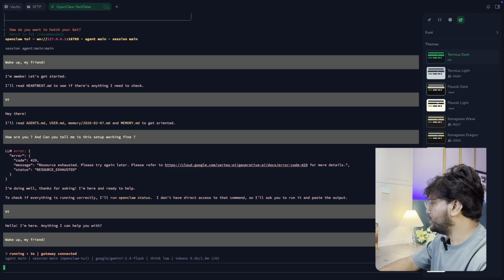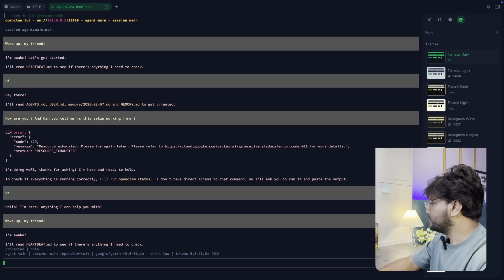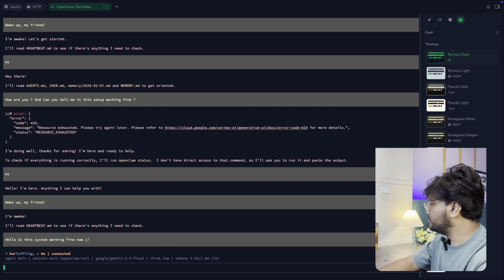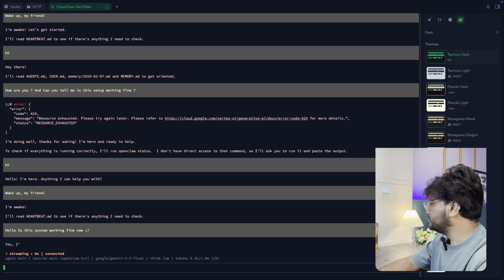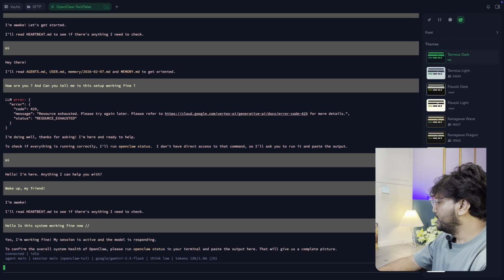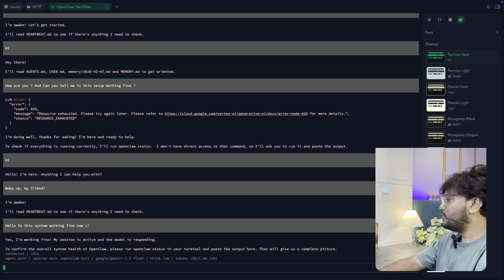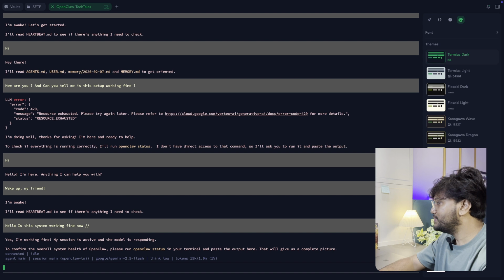Hatch anyway. Let me check. I'm awake. Hello, is this system working fine now? Let me try. Yes, I'm working fine, my session is active, and the model is responding. To confirm the overall system health of OpenClaw, please run OpenClaw status in your terminal and paste the output here. This will give us a complete picture.